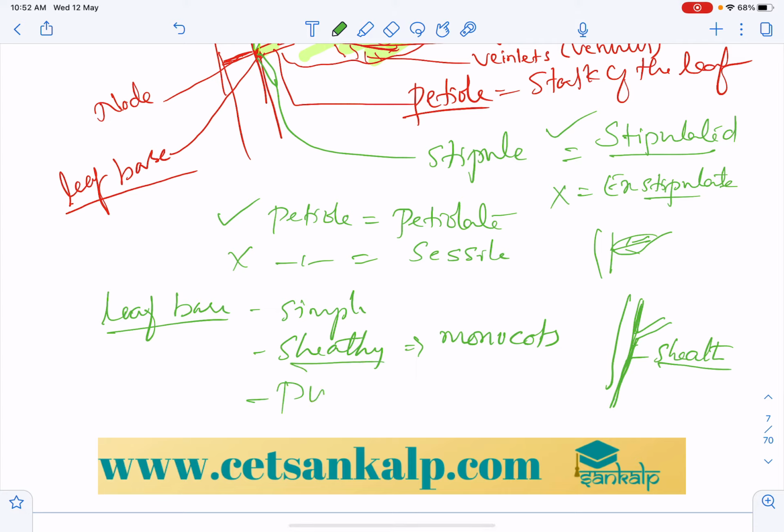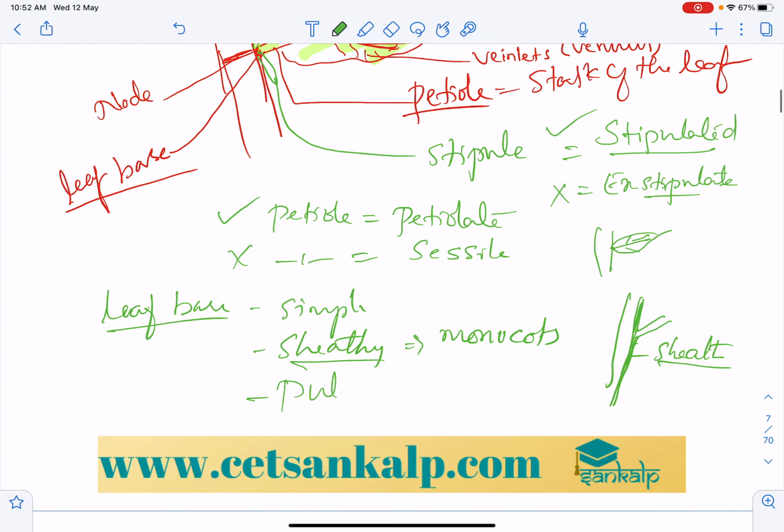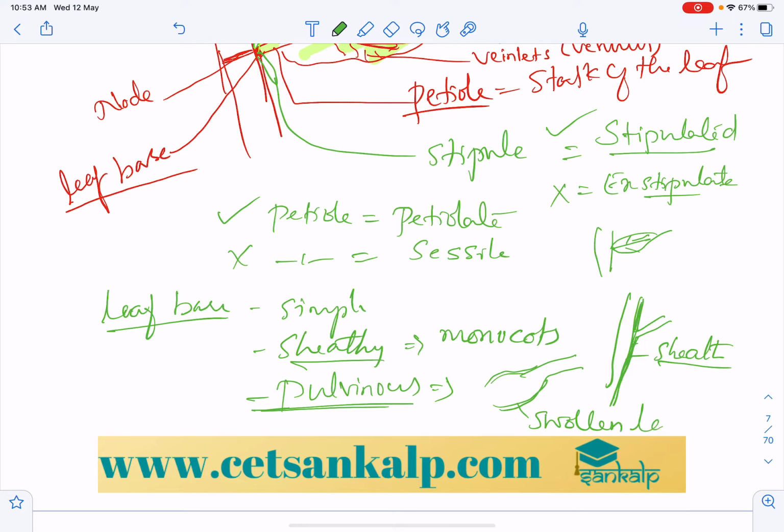And in some it is pulvinous. In the case of Fabaceae, like pea and beans, it is called a pulvinous leaf base, which is a swollen leaf base.